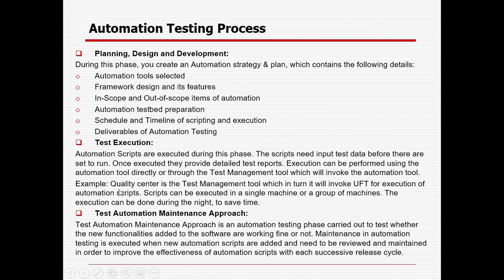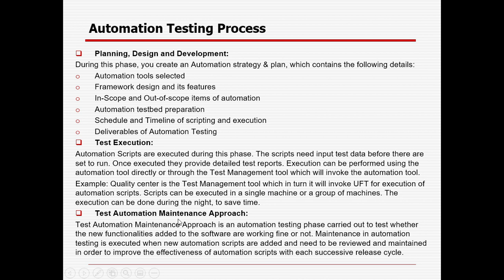An example was given: suppose Quality Center is the test management tool, and we are running any test case with Selenium or UFT. Those scripts will run on different machines or browsers. Once the run is complete, they will update the test case result along with a screenshot, whether it is fail or pass, and from that we can easily prepare our report on how many test cases have passed, failed, and what defects they have. They will also log the defect automatically, an automatic process.